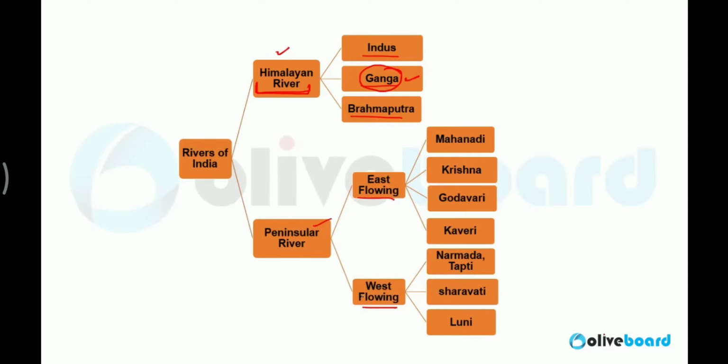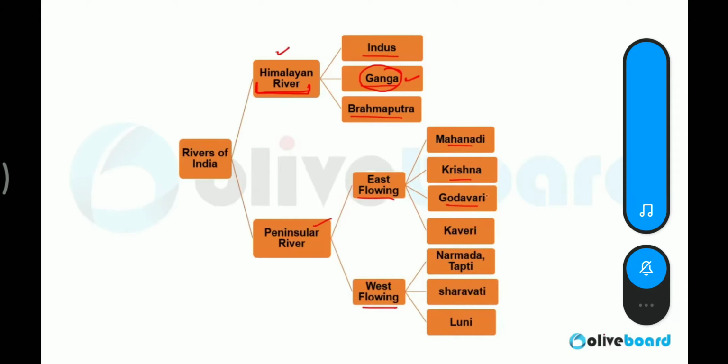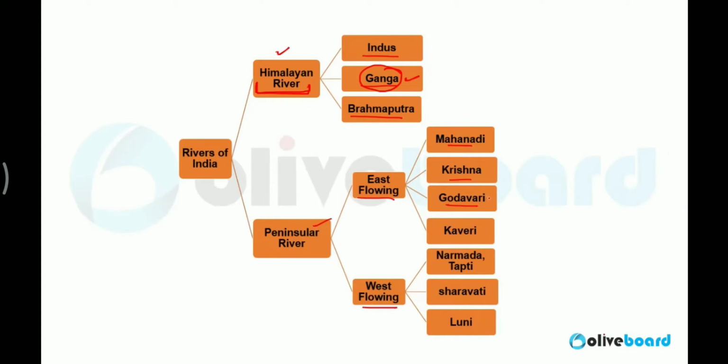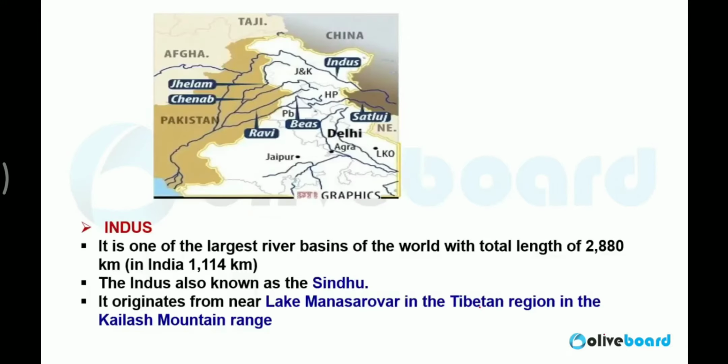Now, east flowing and west flowing rivers. In the east flowing rivers, the major rivers are Mahanadi, Krishna, Godavari. Godavari is also known as Old Ganga or Dakshin Ganga. Kaveri. West flowing rivers are Narmada, Tapti flowing in Madhya Pradesh, Sharavati in Karnataka, Luni River in Rajasthan. So these are the major rivers of India. We are going to discuss their tributaries as well, starting with the first one, Indus.